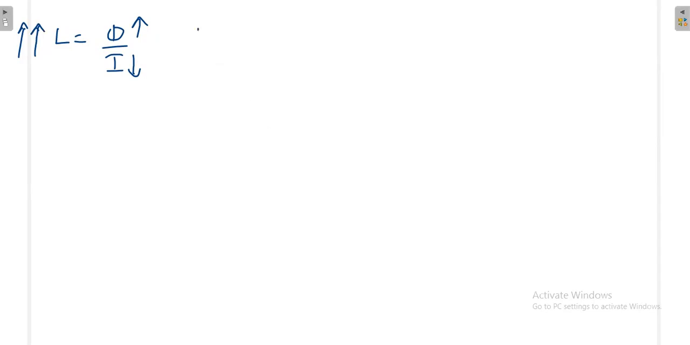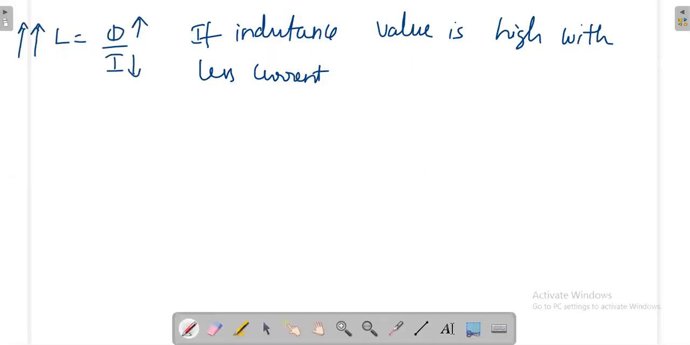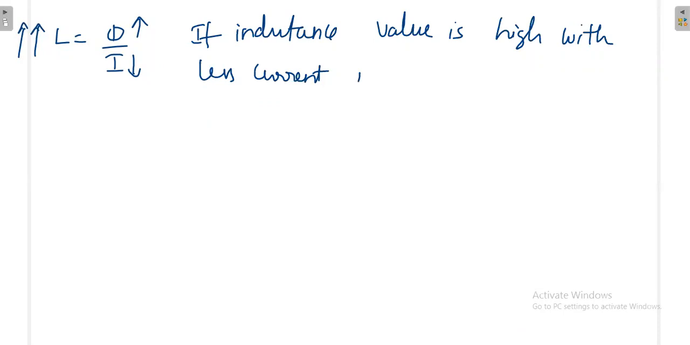Okay, see, if inductance value is high, with less current, the inductor will produce. We cannot produce, the inductor will produce with less current. If the inductance value is high, with less current, it will produce more flux.